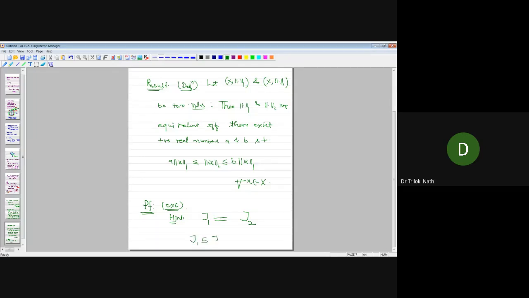On one hand you need to show that T1 is contained in T2, and on the other hand that T2 is contained in T1, so that T1 equals T2. Meaning every open set in norm 1 is also open in norm 2, and every open set in norm 2 is also open in norm 1. In this way you can show that T1 equals T2. So I hope you have understood the meaning of equivalent norms, right? Okay.